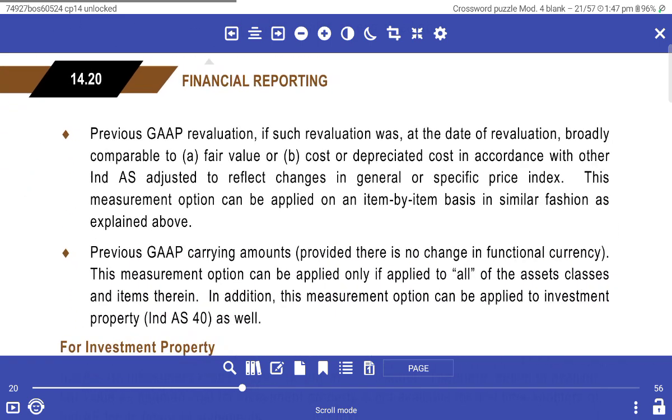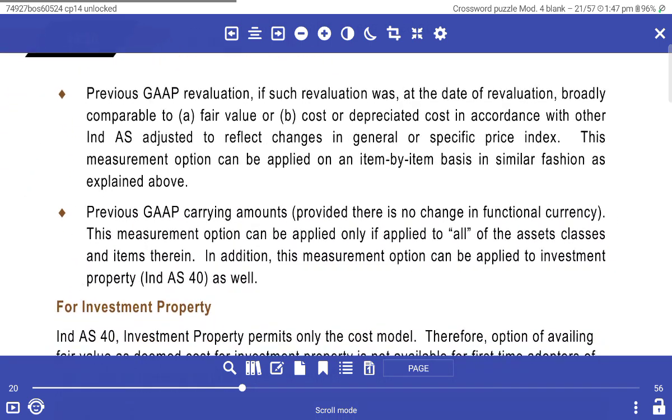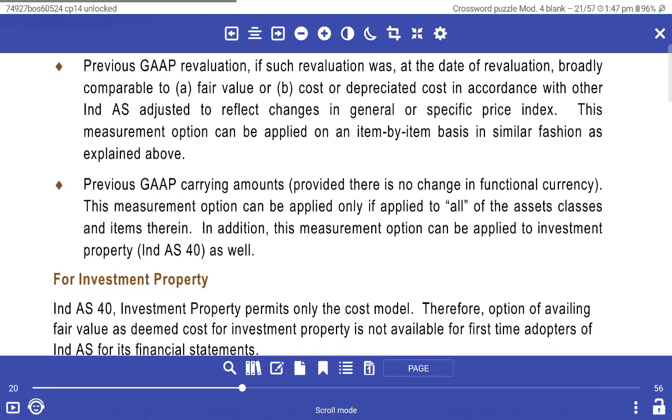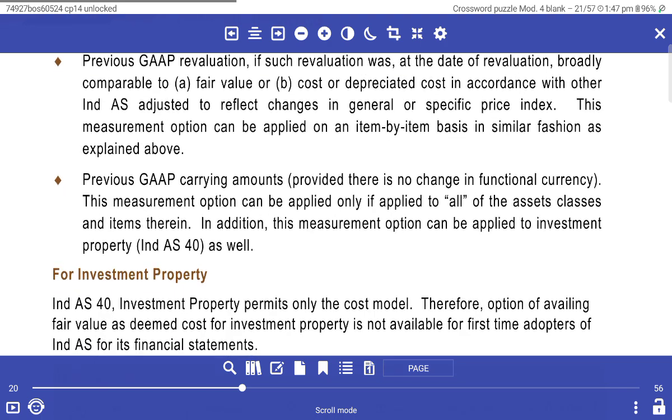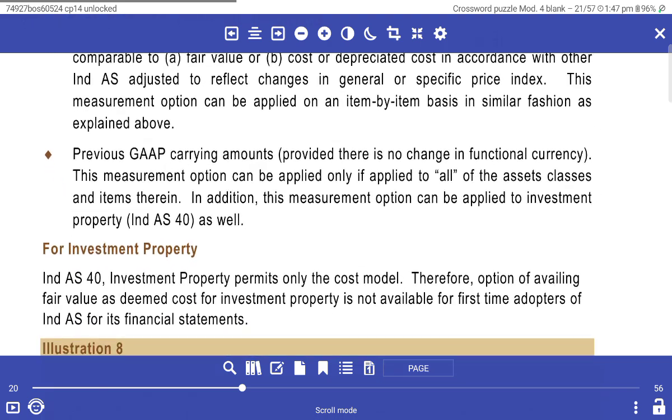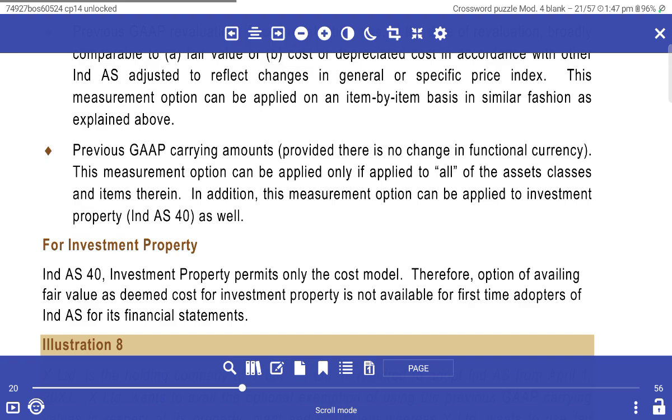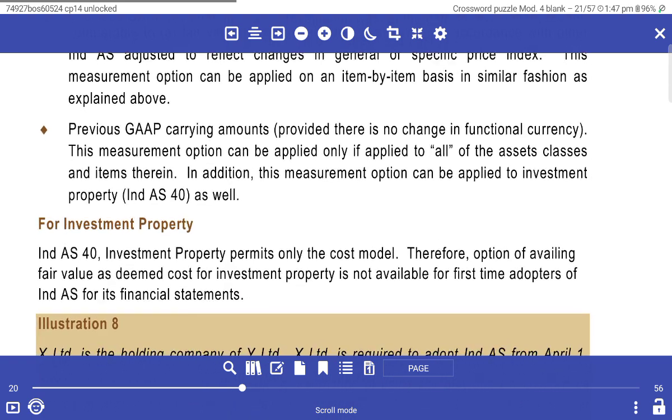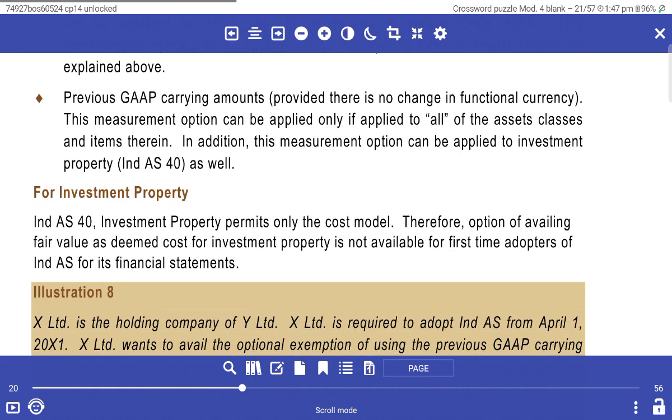Previous GAAP revaluation: if the revaluation was, at the date of revaluation, broadly comparable to fair value, the cost or depreciated cost adjusted to reflect changes in a general or specific price index can be used. This measurement option can be applied on an item-by-item basis in the same fashion as explained above. Alternatively, use the previous GAAP carrying amount, provided there is no change in functional currency.